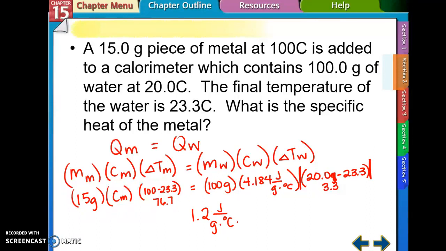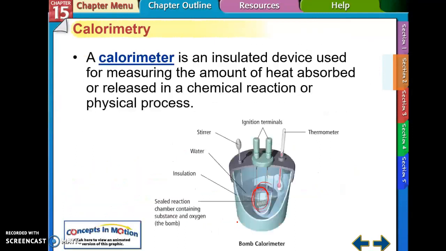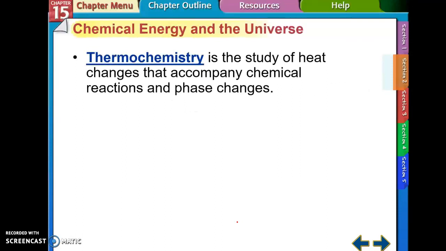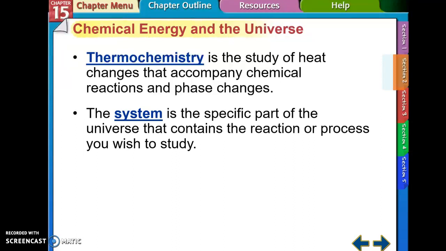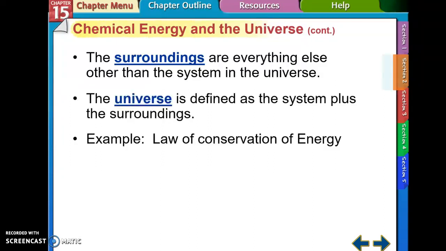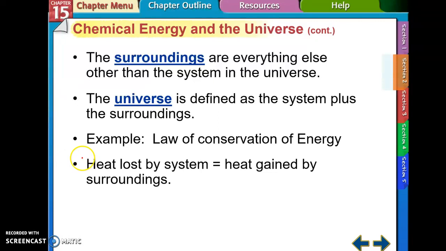Because remember, the law of conservation of energy is the energy lost by the metal was gained by the water. Going back to the calorimeter, what is lost in the reaction chamber is gained by the water. So when we're talking about thermochemistry, we're talking about heat changes that accompany chemical reactions. The system is what we study. That would be like the metal in the previous example. And the surroundings are everything else. That would be like the water in the previous example. Together, those make the universe. So when we talk about the law of conservation of energy, the heat lost by the system equals the heat gained by the surroundings.